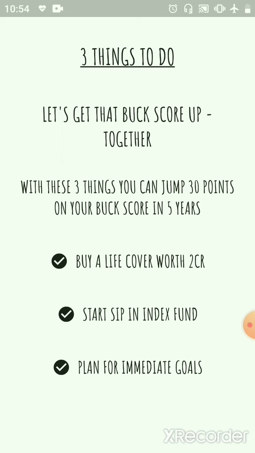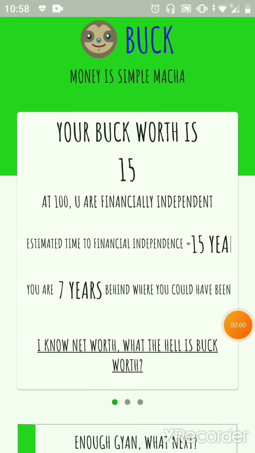We don't want to overwhelm the user with 20 things. Instead, we want to give them 3 simple things that they can take away. Because Chaitanya is already saving well but not investing, in his case, it's just buying a life cover, starting an SIP in an index fund, and planning for next goals. Now let's look at the case of Sridhar, who earns as much as Chaitanya but does not save at all. We are seeing the home screen for Sridhar now, whose buck worth is 15.